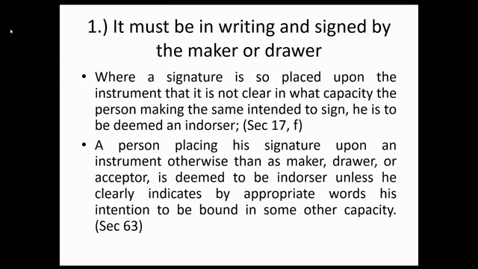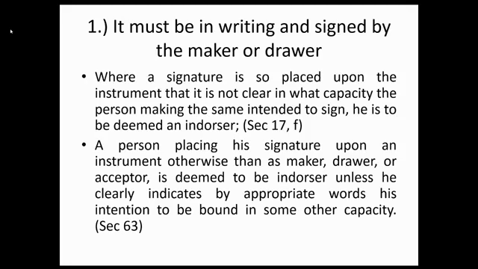Under Section 17, paragraph F, when a signature is so placed upon the instrument that it is not clear in what capacity the person making the same intended to sign, he is to be deemed an endorser. And under Section 63, a person placing a signature upon an instrument otherwise than as maker, drawer, or acceptor is deemed to be an endorser unless he clearly indicates by appropriate words his intention to be bound in some other capacity.